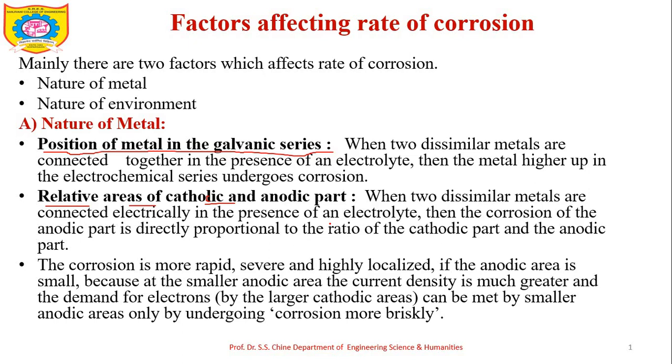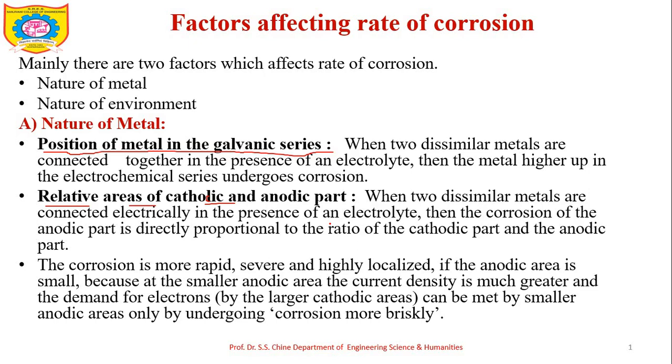But suppose the cathodic area is very small. Up to some extent, those electrons will be accepted, with hydrogen evolution or oxygen absorption. But after that, if there is no area available to accept the electrons, then automatically the rate of corrosion will decrease.